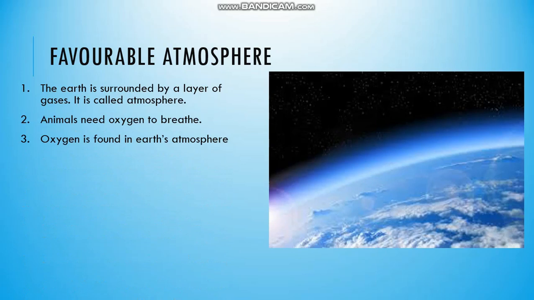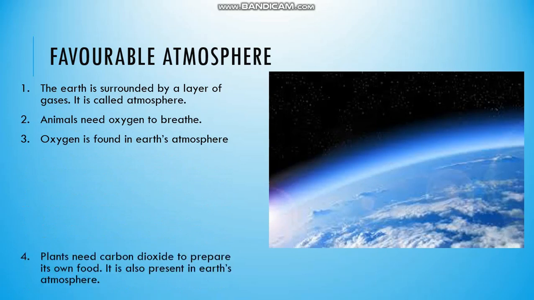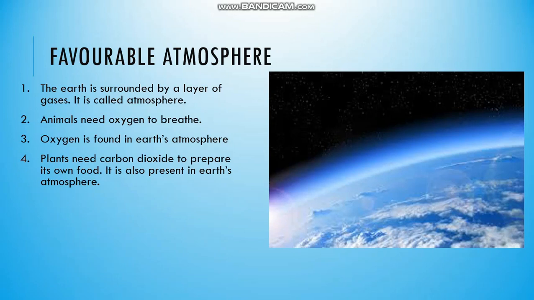So oxygen is found in Earth's atmosphere. Even CO2 or carbon dioxide is also found in this atmosphere. Now CO2 is used in the photosynthesis process, you already know, and that process is required to prepare food in plants. It is also present in Earth's atmosphere.